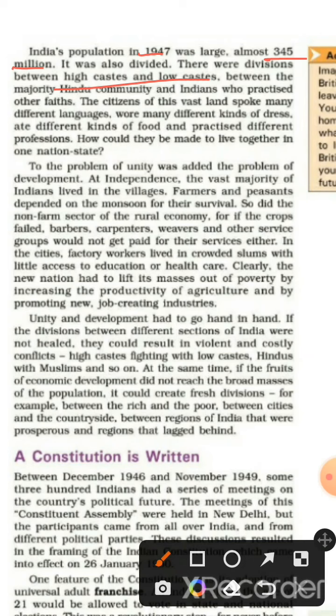Clearly, the new nation had to fish its masses out of poverty by increasing the production of agriculture and by promoting new job-creating industries. So there was not only the problem of unity, there was the problem of development also. To remove poverty, the state had to increase the productivity of agriculture and promote new job-creating industries.